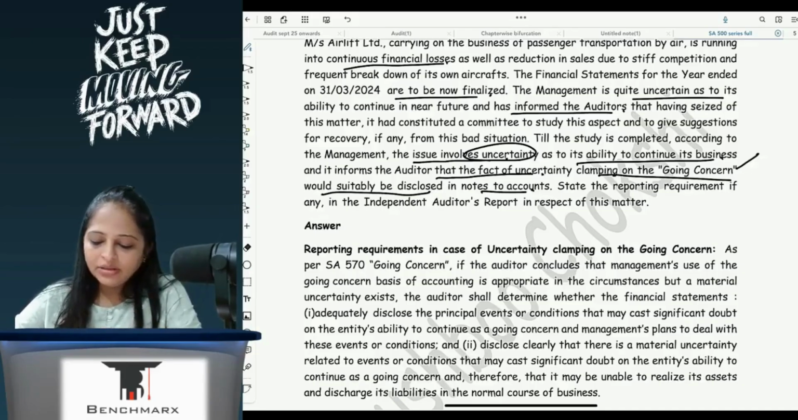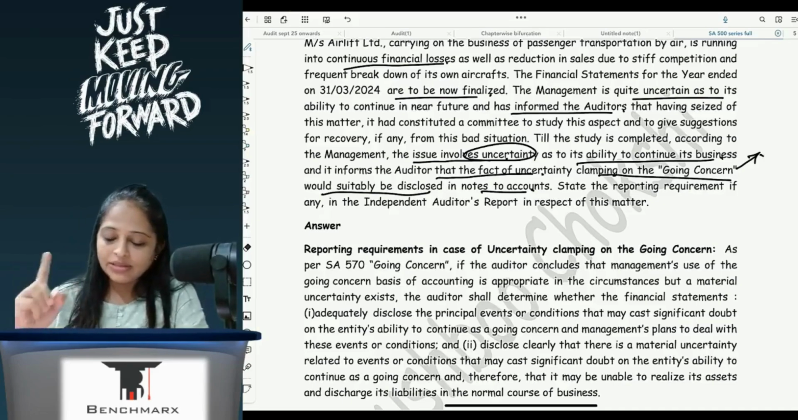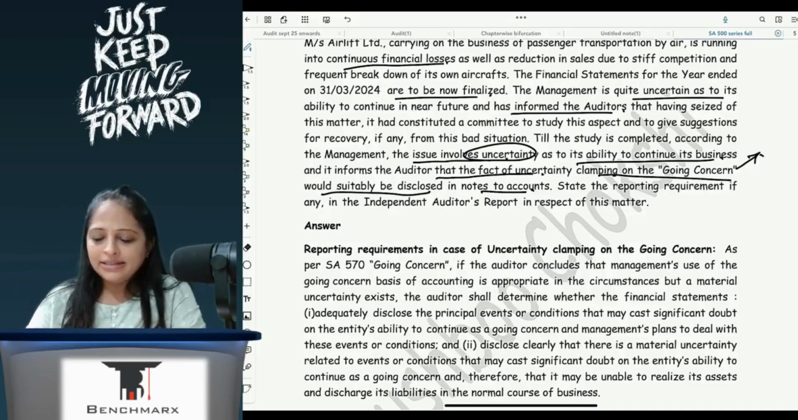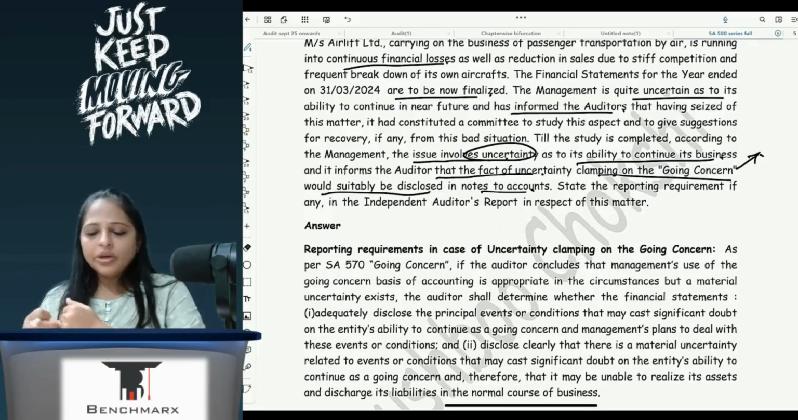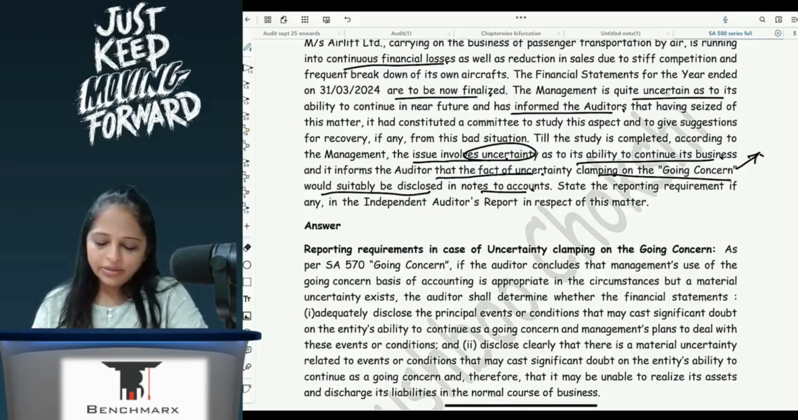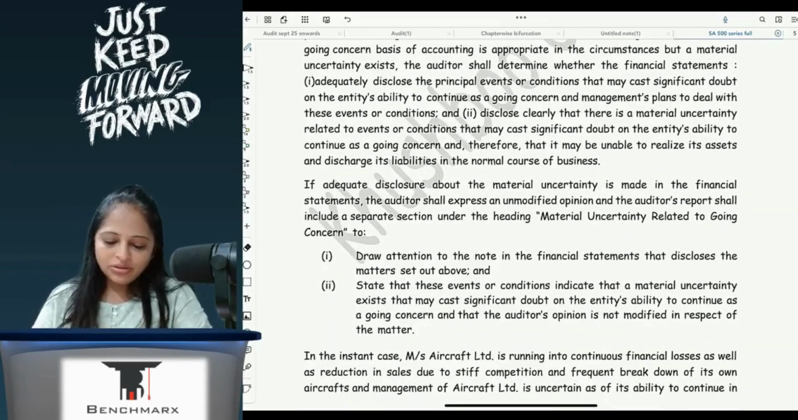And here, because of the uncertainty, I have one thing to tell you about the last question. Uncertainty is existing because of so and so reason. Management is ready to disclose it as going concern in the notes to accounts. State the reporting requirements of the independent auditor. So here the auditor is aware that the uncertainty is there and management is ready to disclose, so it will have to draw an attention. I will show you the notes, from there only we can see.